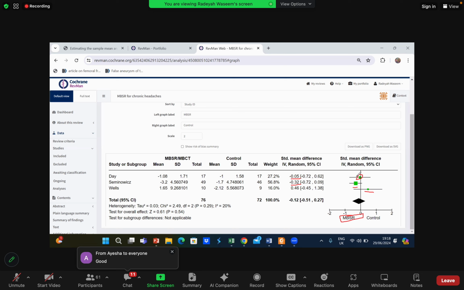So technically, these two values fall on the left side of the graph, and they are favoring our interventional group. So what should the label be on this side? Should it be our interventional group or the control group? Interventional group. Got it? Excellent job. Aisha, did you get it? Okay, great. Anyone else have a confusion, or is it clear?